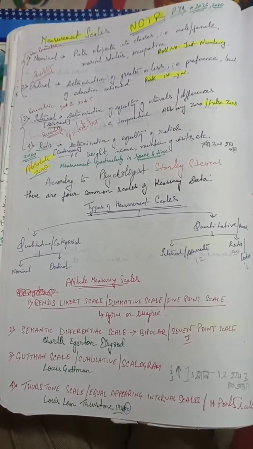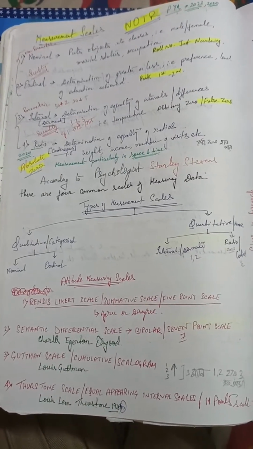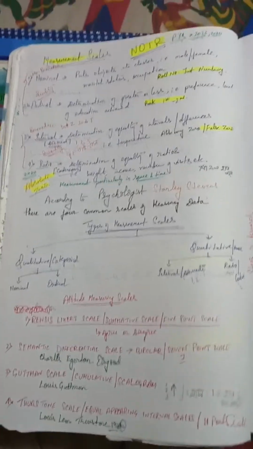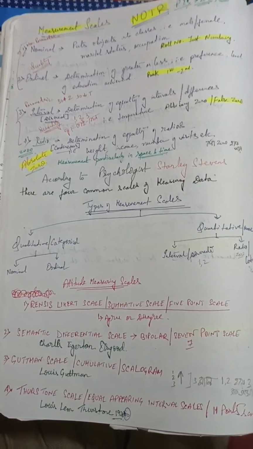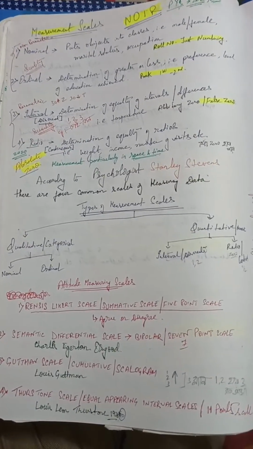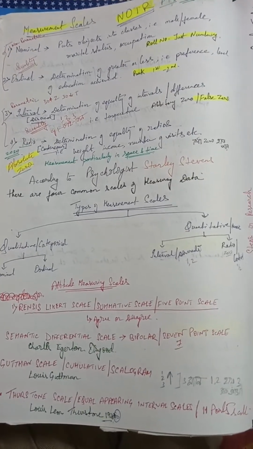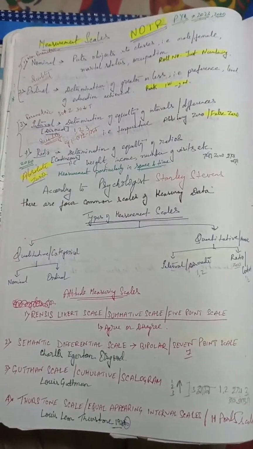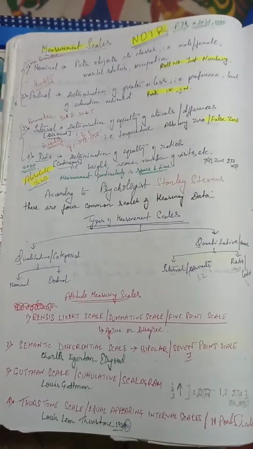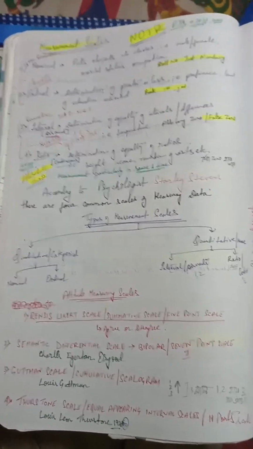True 0: nominal doesn't have any true 0, ordinal doesn't have any true 0, interval also doesn't have any true 0, but ratio has a true 0 point. And the example point: gender, religion, rank in class. That means for nominal we have gender, religion. For ordinal we have rank in class. For interval we have temperature, degrees Celsius. For ratio we have